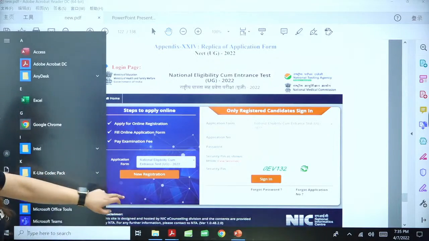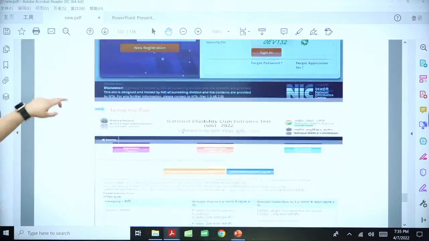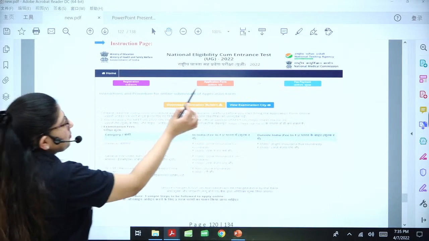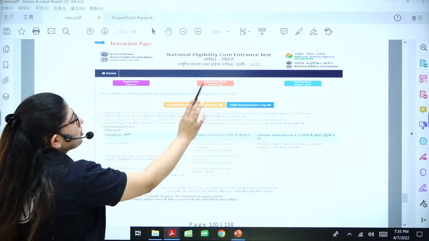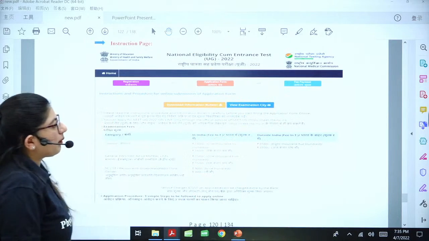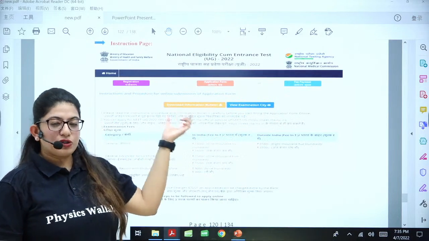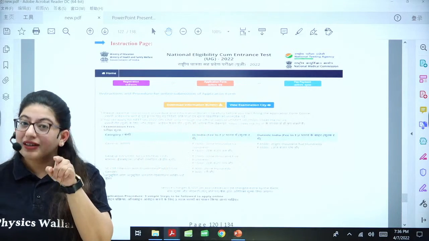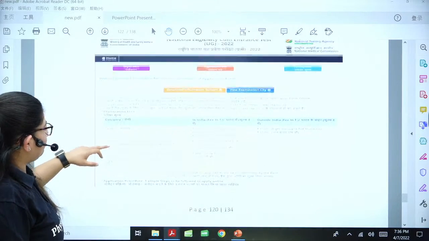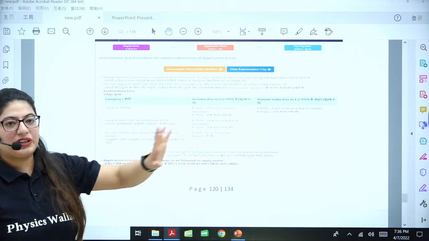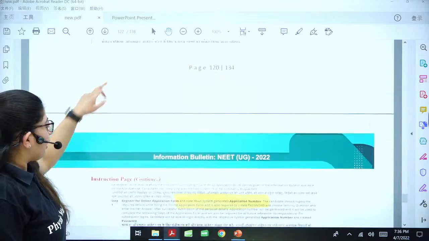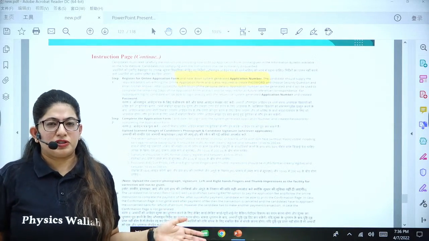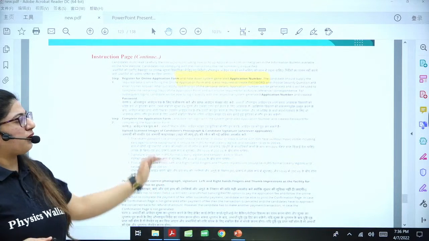After you have done this, this will pop up and tell you the 3 steps that we have discussed: first, registration, then application form, and fee payment. They will also ask you to download this bulletin, because they want everything to be crystal clear to you. Then they will tell you about the fees, the fee structure, and all those important points, because they know nobody is going to read the information bulletin. So they have also mentioned important points here.